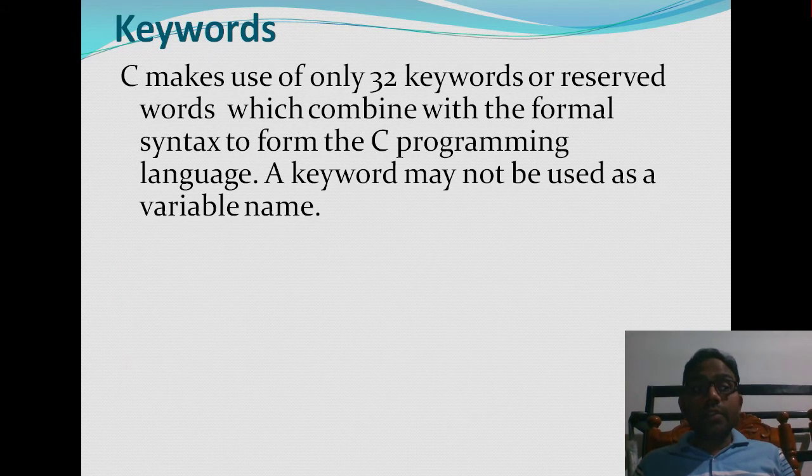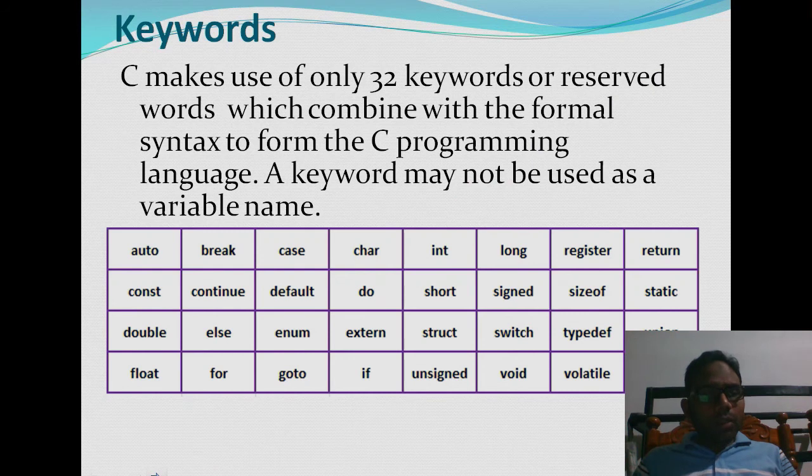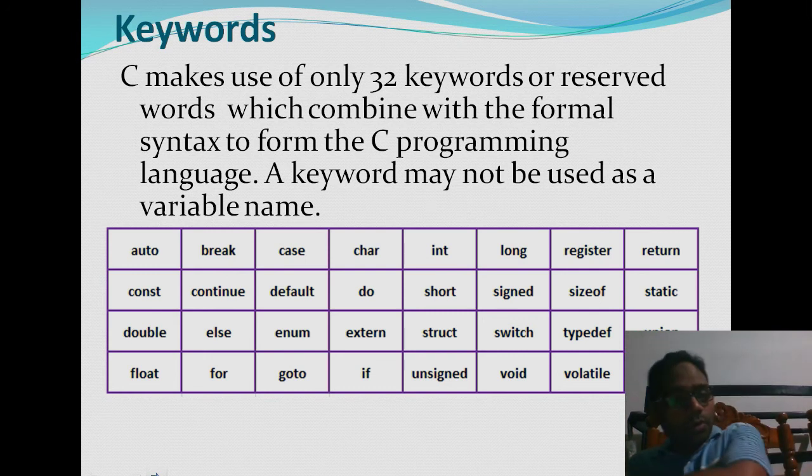Next, let us see the keywords. In C, we have a total of 32 keywords, meaning reserved words which have some inbuilt meaning. These names must not be given as variable names. If you want to give them, you can give them as capital letters, not small case letters. Now, let us see what the different keywords are. These are the 32. You can pause the video and note them down. These should not be given as variable names. If you want to give them, make them capital letters.